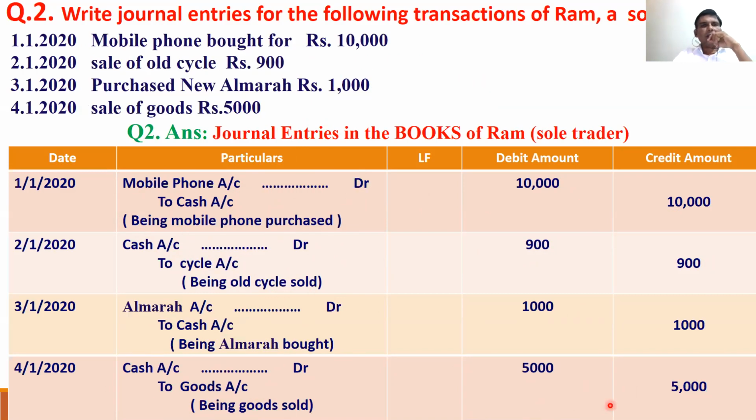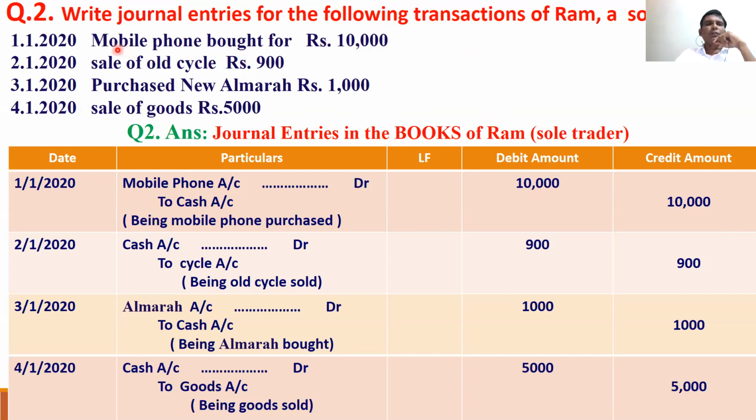Next, second, write journal entries for the following transactions of a sole trader. Here we have 4 transactions. I have taken all from real accounts. Mobile phone bought for rupees 10,000. What are the two accounts? One is mobile phone account, and the second is cash account, since nothing else is mentioned.